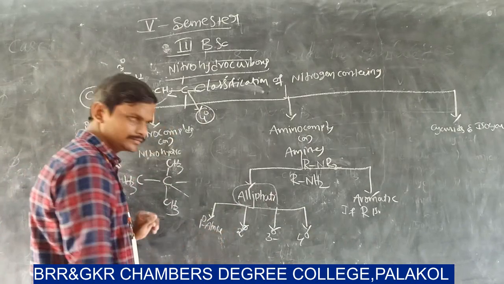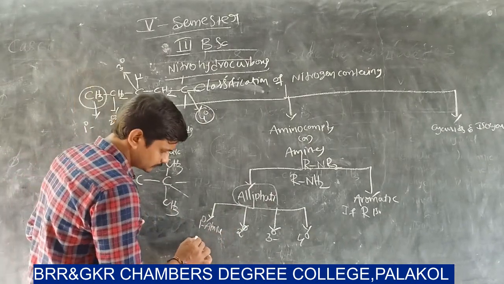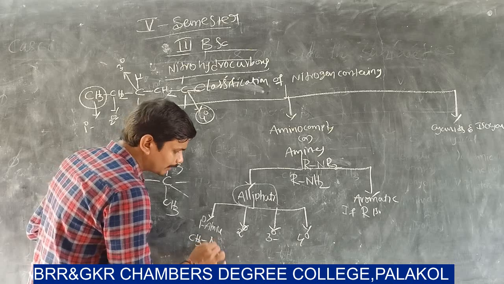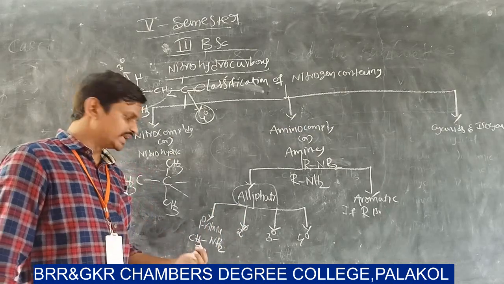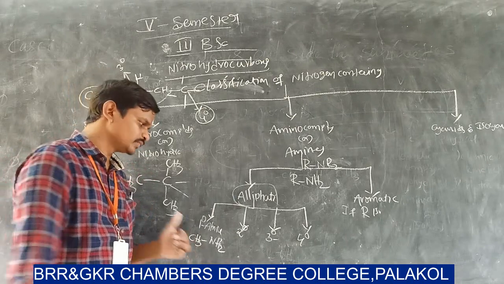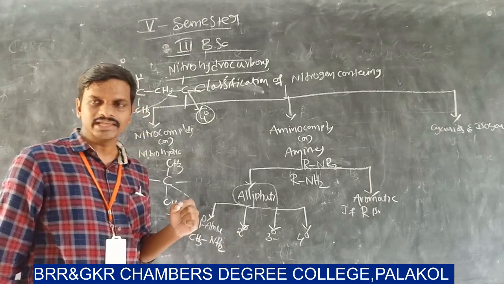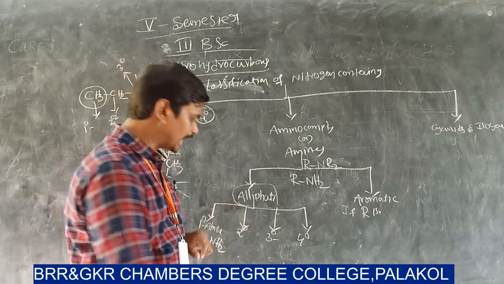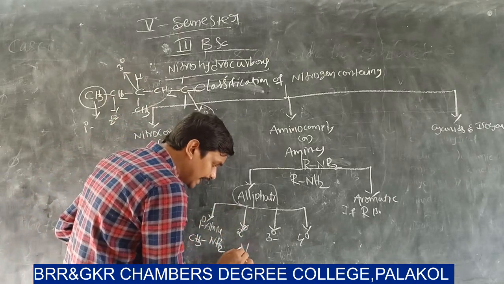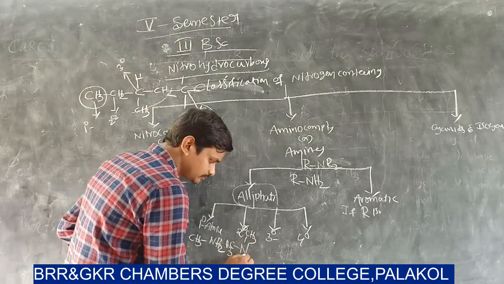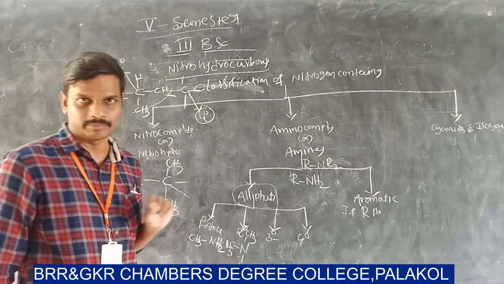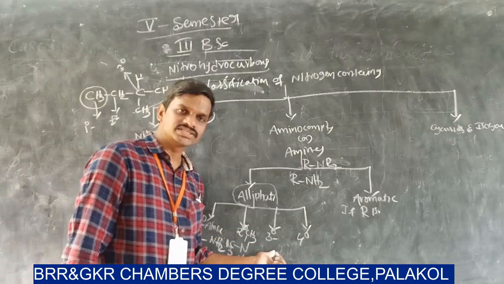In a primary amine, one carbon is directly connected to the NH2 group. What is a secondary amine? If the nitrogen is directly attached to two carbons, then it is called a secondary amine. What is a tertiary amine?